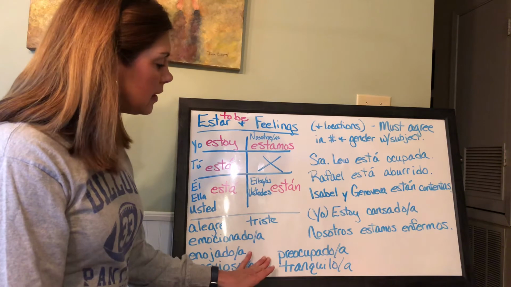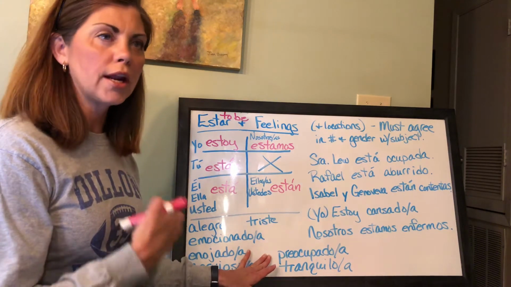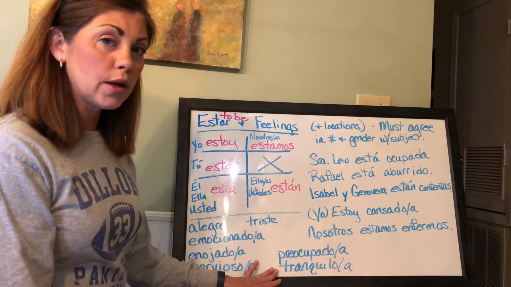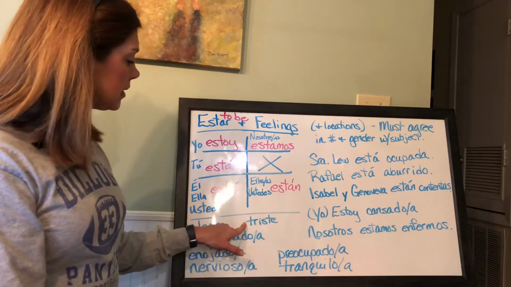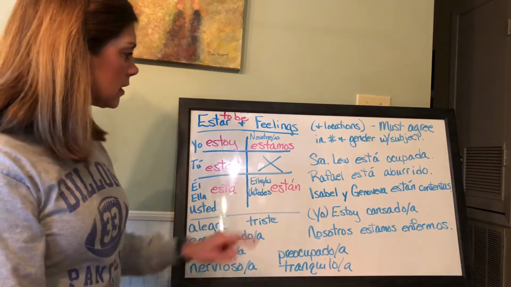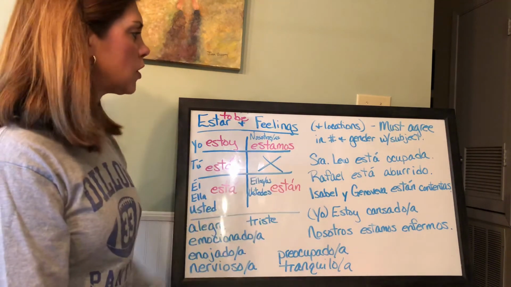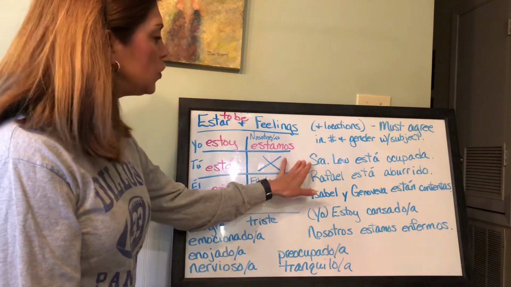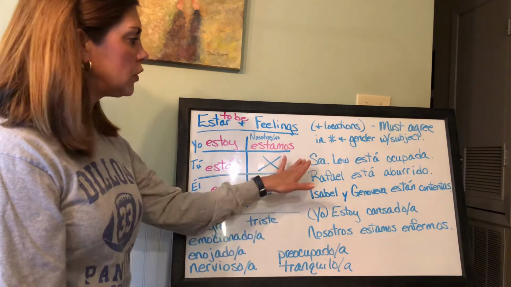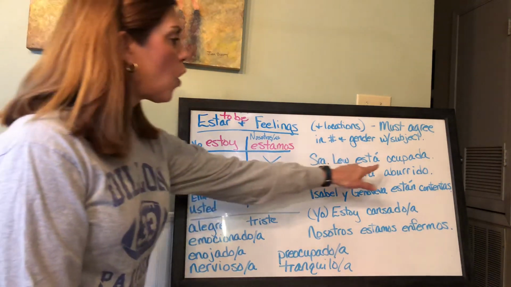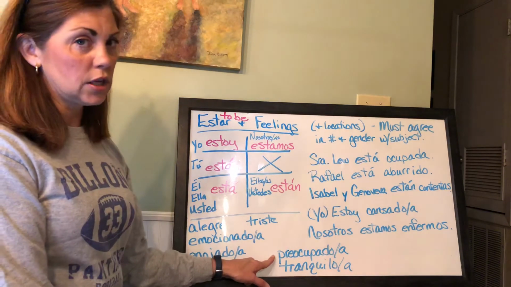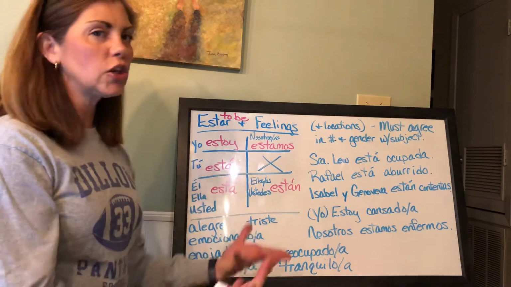Preocupado, preocupada, this means worried, like preoccupied. I'm preoccupied with all the things going on, so I'm worried. And then tranquilo, just think tranquil. This one means calm. And then triste, I put that next to happy because this one is sad, so that's an opposite. Triste. Okay, and we have a few others over here. So if we said Señora Lu está ocupada, that means that Señora Lu is busy. So ocupado, ocupada is busy. Preocupado is worried. So preoccupied means worried, but occupied just means you're busy.